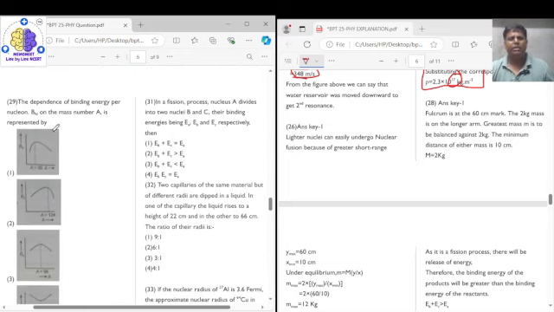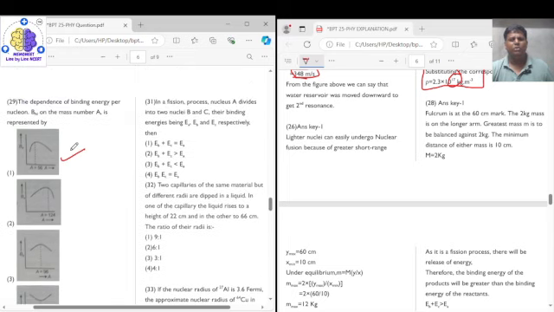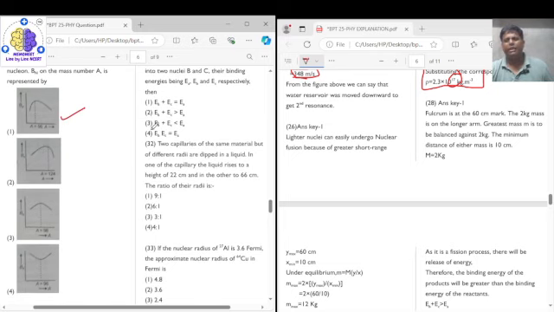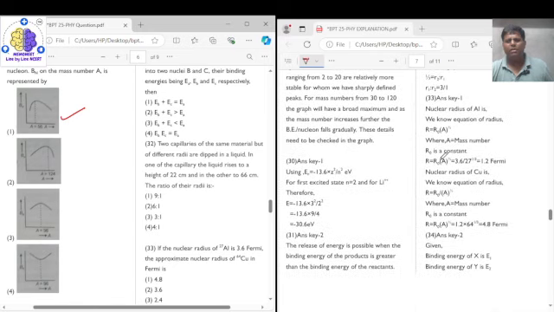Question number 29 says that the dependence of the binding energy per nucleon on the mass number A is represented by, we have seen the graph, that first abruptly increases for a certain mass number and then gradually decreases. So it first increases and then decreases, and this is the graph which will represent the binding energy graph of the atoms. So the correct answer for question number 29 is option 1.